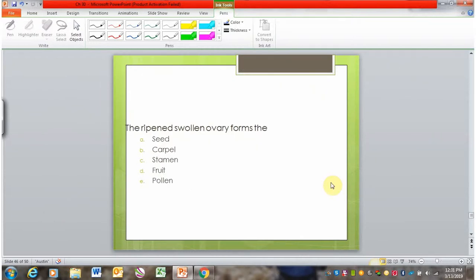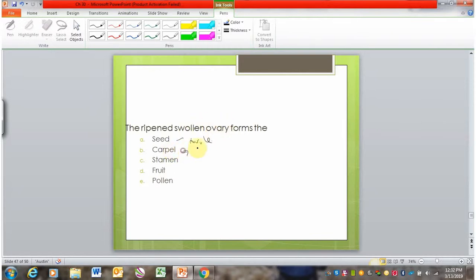So we'll end this plant chapter with a couple of random review questions here. The ripened swollen ovary of an angiosperm forms the, let me read those choices, and then I'll go through them. So the seed, no, the seed is going to form from the ovule. The ripened swollen ovary forms the carpel.